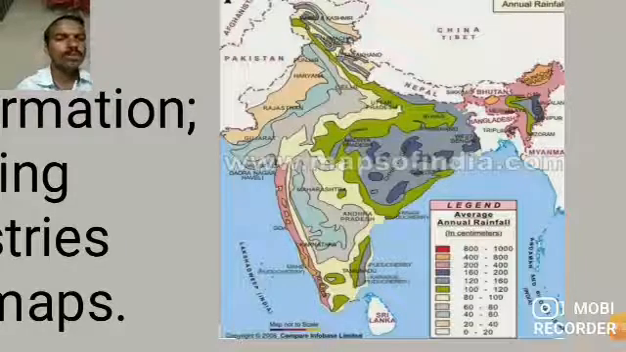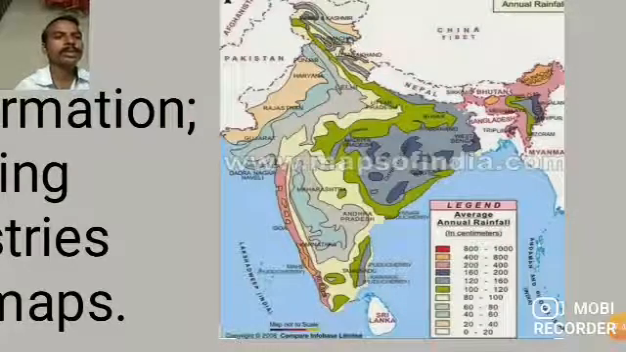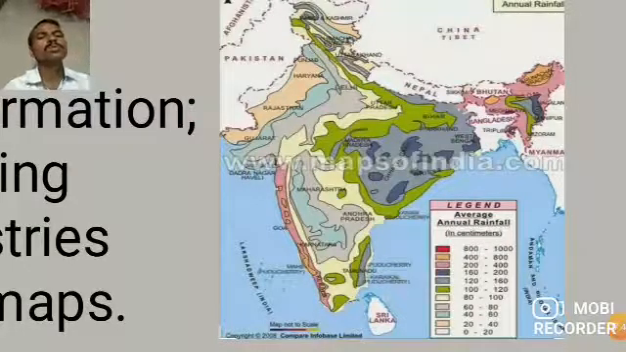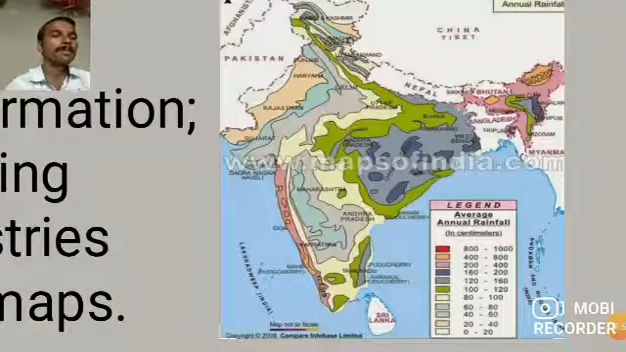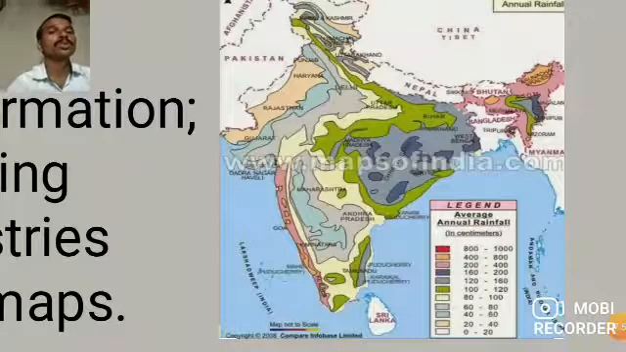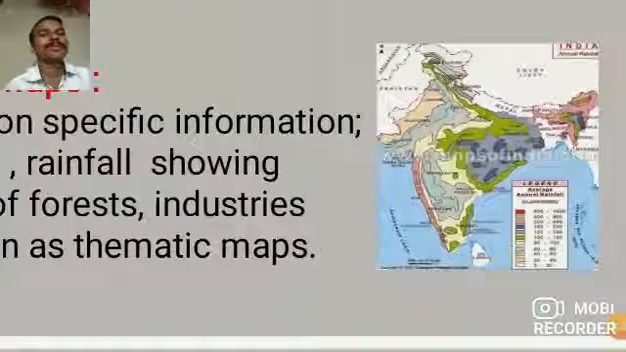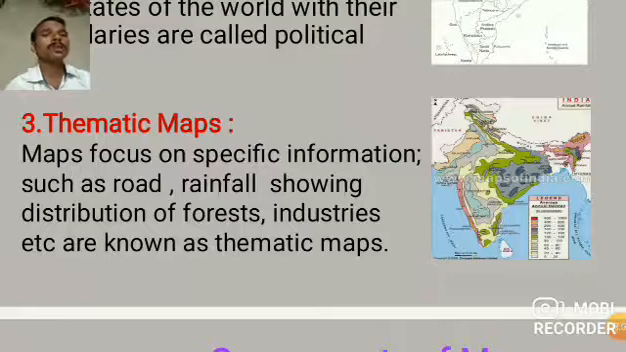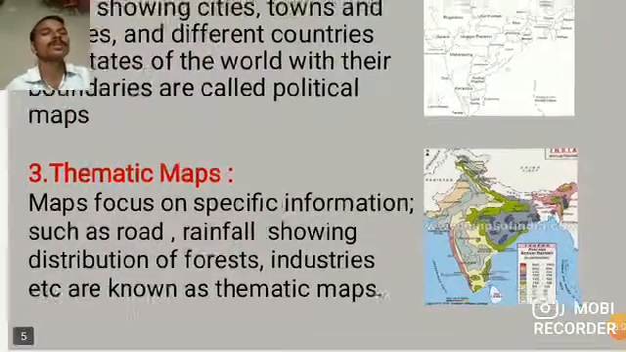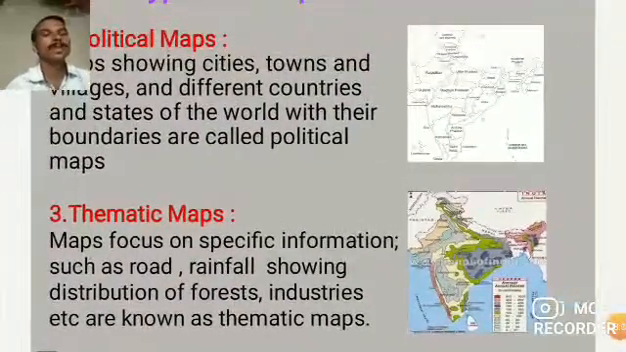Also, the green color shows 100 to 120 centimeter rainfall. So we understand very easily which area of a country has low rainfall, medium rainfall and highest rainfall through these thematic maps. So simply we say a thematic map focuses on specific information such as roads, rainfall, and the distribution of forests, industries, etc. are shown in thematic maps.